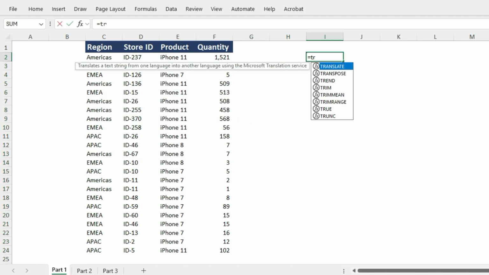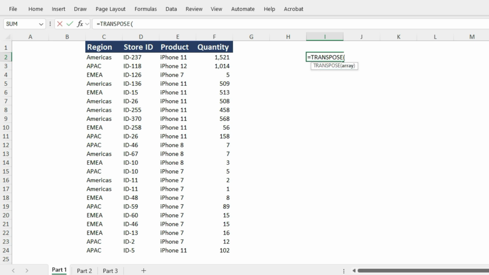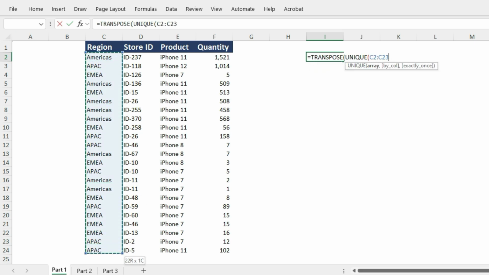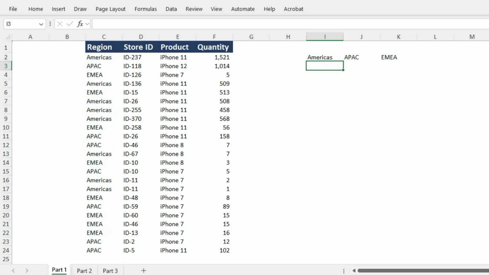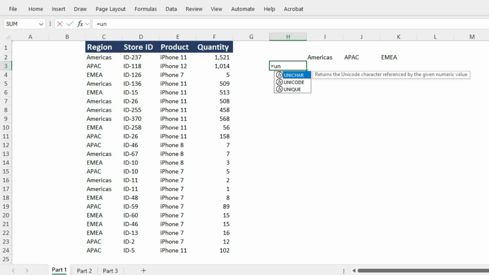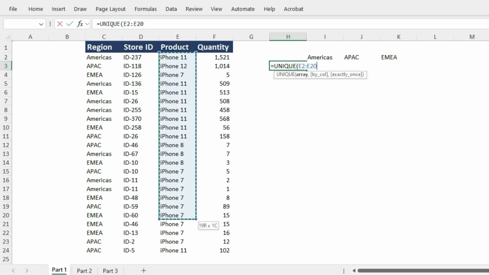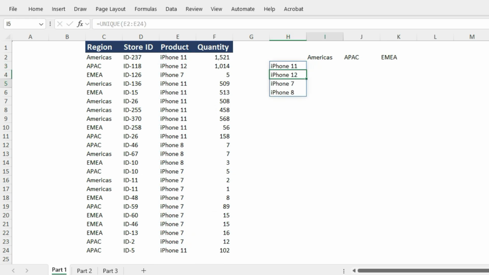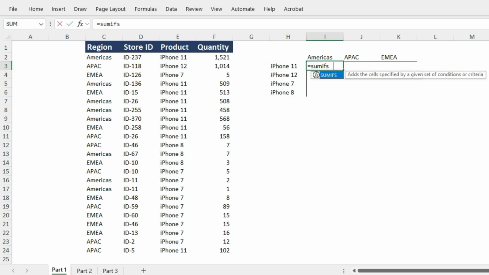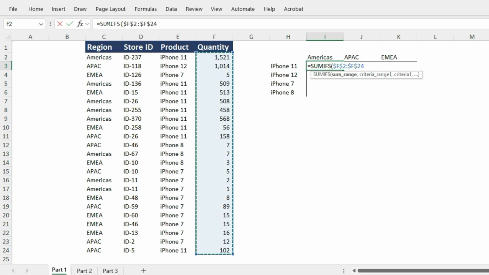Next, I want to convert this column into rows. The transpose formula will switch columns into rows, making the data easier to work with. I also want to skip duplicate values, and for this, we can use the unique formula which removes all duplicates automatically. Finally, I want to calculate sales region-wise.